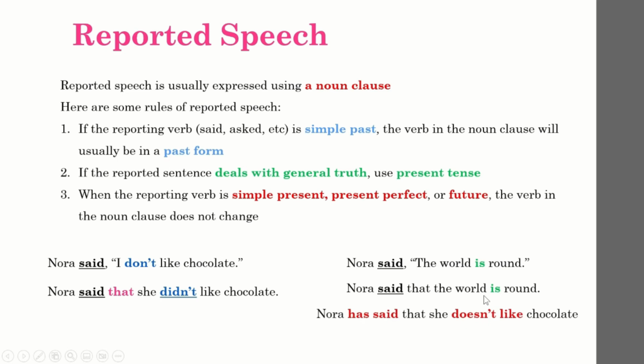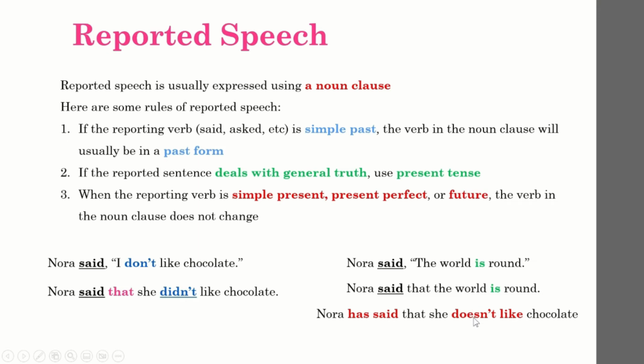The third rule. When the reporting verb is simple present, present perfect, or future, the verb in the noun clause does not change. Look at this example. The introduction part uses a present perfect tense, right? Hence, for the verb in the noun clause, you do not change it into past.